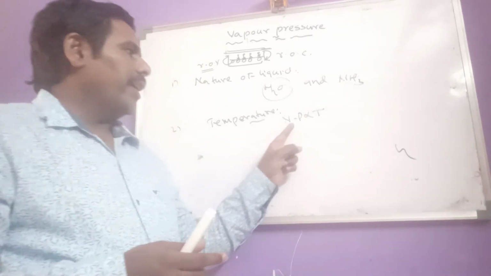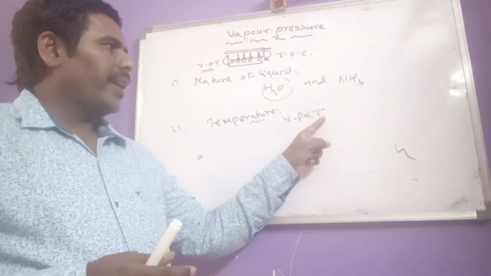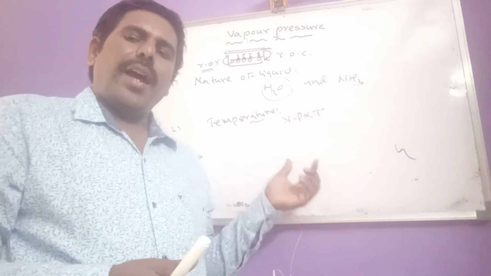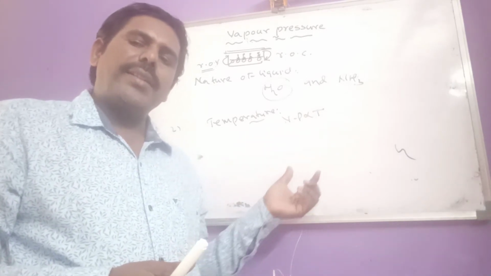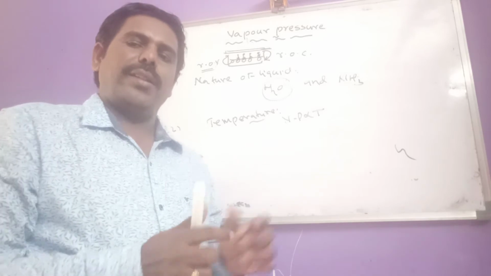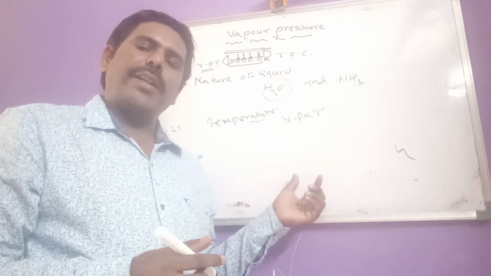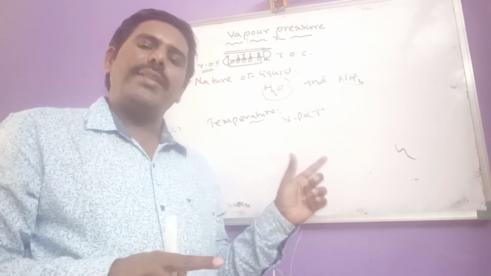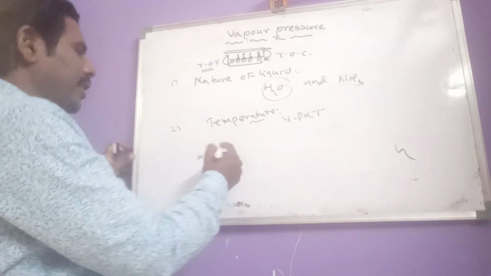So vapor pressure is directly proportional to temperature. And we can write the Clausius-Clapeyron equation, which gives the relation between the vapor pressure of a liquid and its temperature. What is that equation?